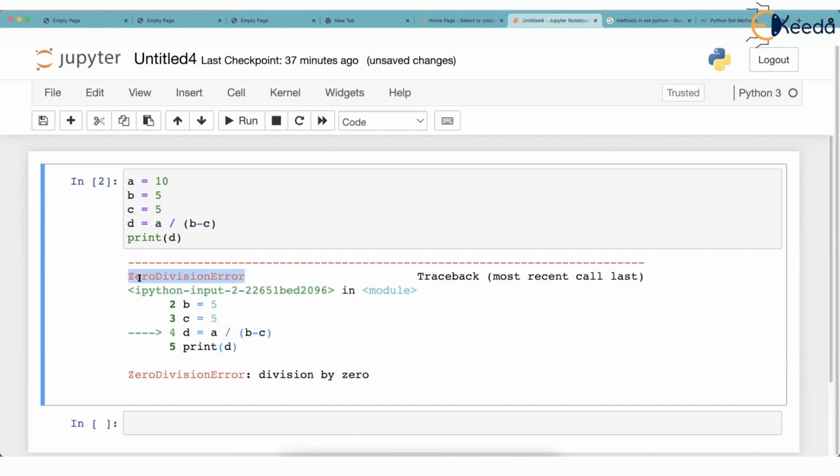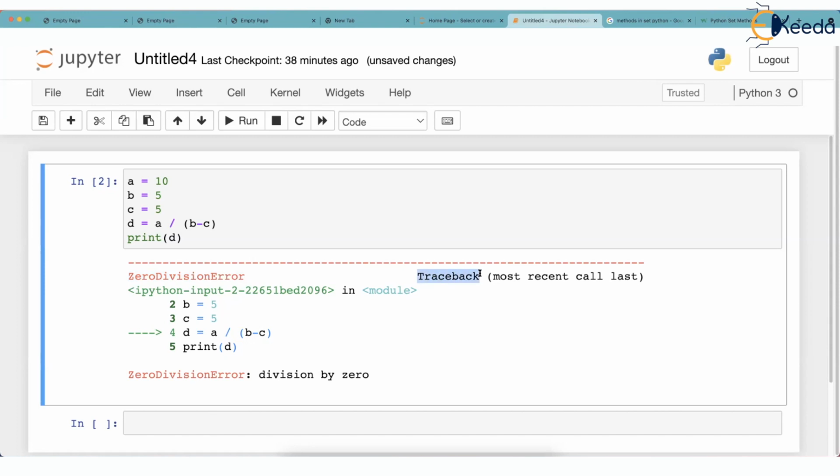Check the same word. What if I tell you that this ZeroDivisionError is a class in Python? I repeat, this ZeroDivisionError is a predefined class in Python. Like list is a class, tuple is a class, set is a class, like that, ZeroDivisionError is a predefined class. I'm going to talk more about this. Okay. Watch one more word here, Traceback.